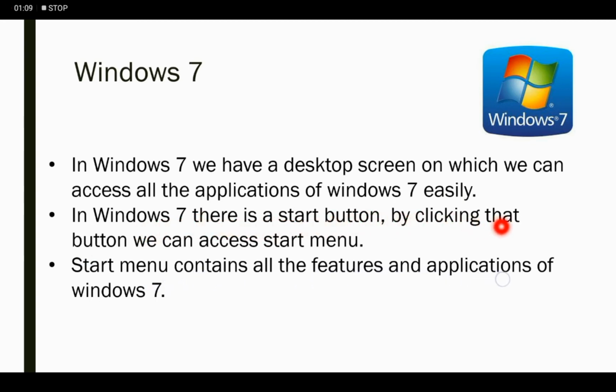By clicking that button we can access the start menu. So there are 2 points. First, we have a desktop screen in Windows 7 which can access all the applications, and we also have a start button. By clicking that button we can access the start menu. The start menu contains all the features and applications of Windows 7.